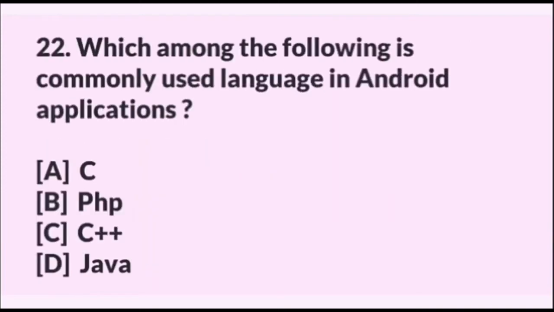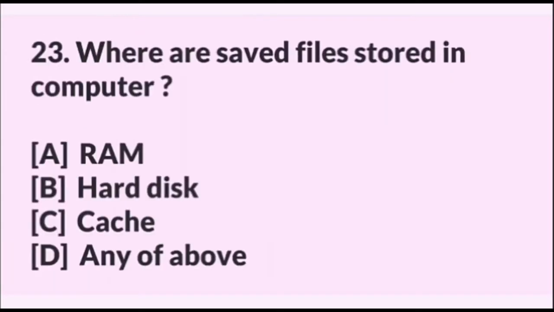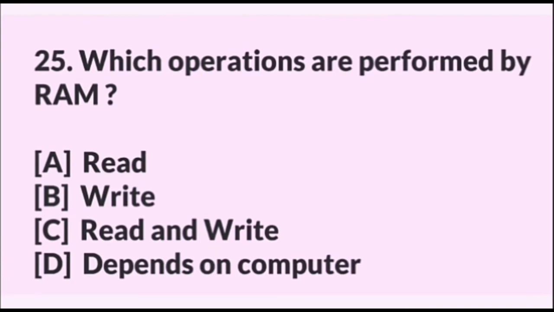Which among the following is commonly used language in Android application? Where are saved files stored in computer? Answer is hard disk. Which among following is odd? Answer is BIOS. Which operations are performed by RAM? Answer is read and write.